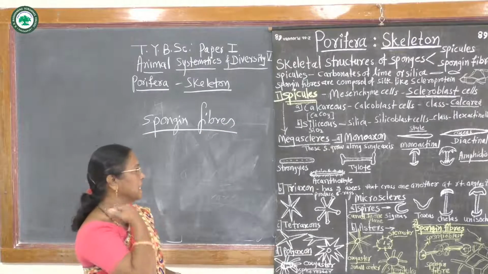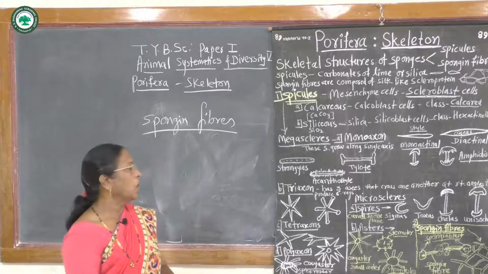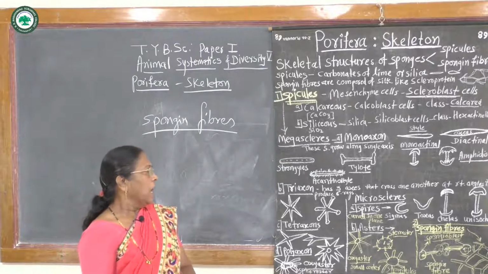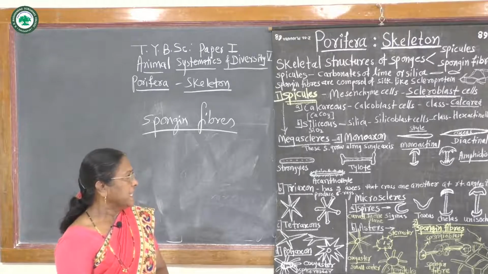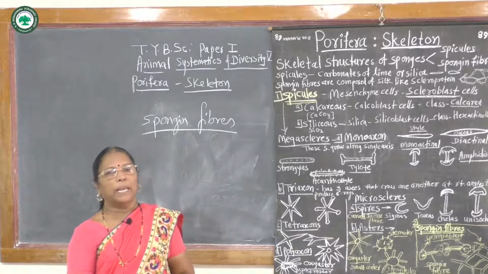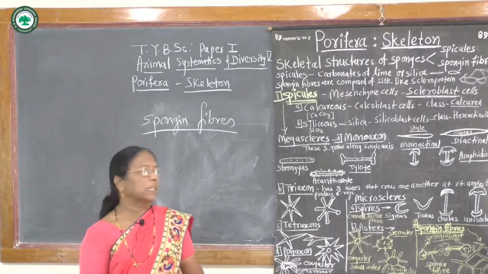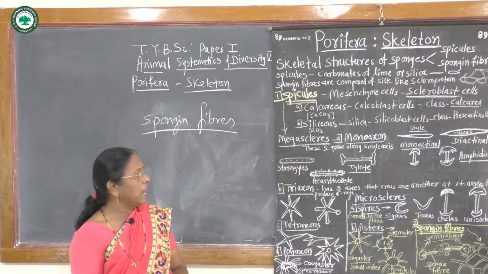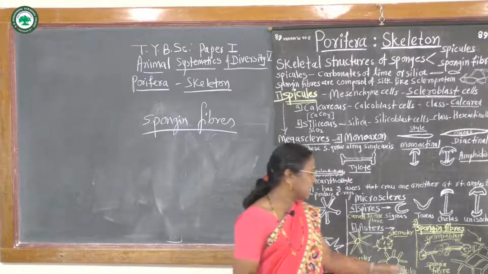Spongine is nothing but the organic horny elastic material. It is a scleroprotein. It is soluble in KOH, but insoluble in water and acid. It is rich in sulfur and iodine, and it forms from a number of spongioblast cells.